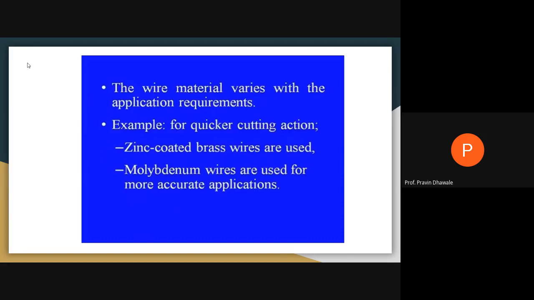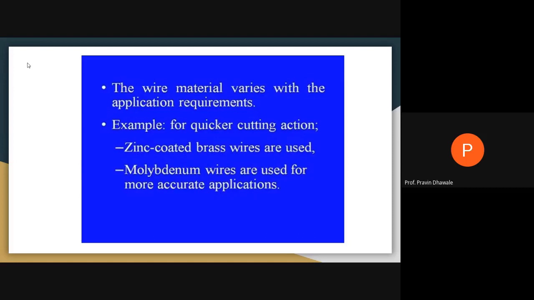The material of the wire can vary depending upon the requirement of the application for which that wire is to be used. If it is a ductile material, a different type of wire is to be used. If the material of the workpiece has a very high hardness, at that time we can choose a different material of the wire for cutting purposes.